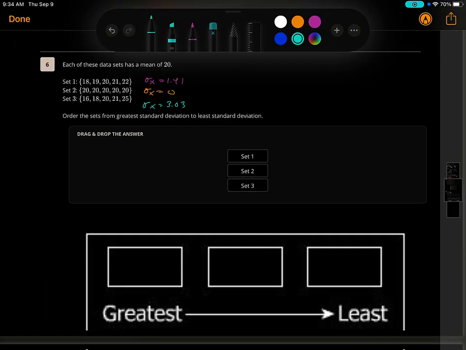Okay, so which one has the greatest? That would be set 3. And then the least, or the smallest, would be set 2 in orange there, and then pink, set 1. And I want to show you guys kind of graphically what's happening.